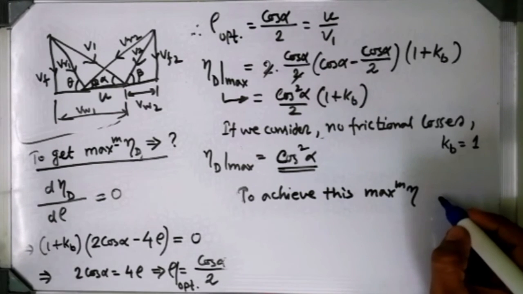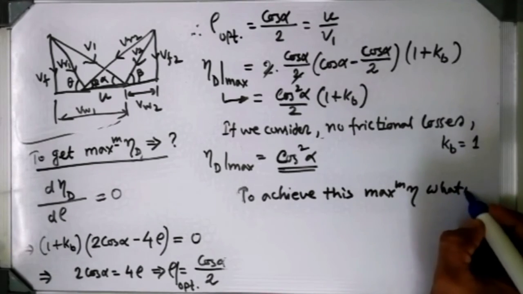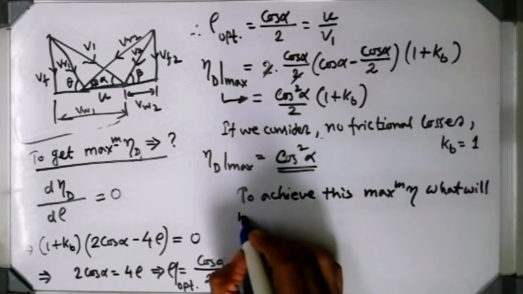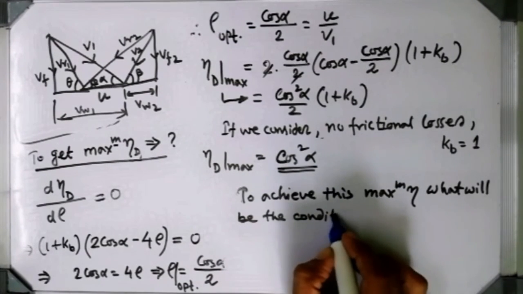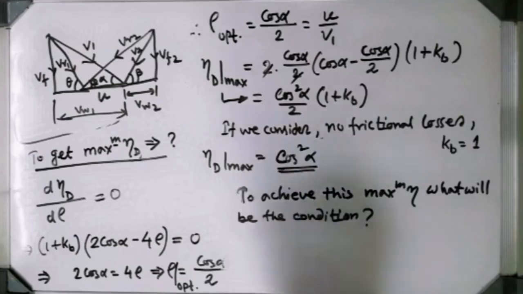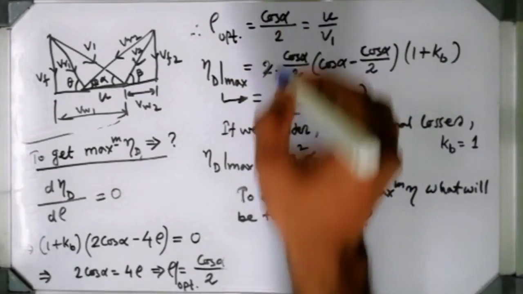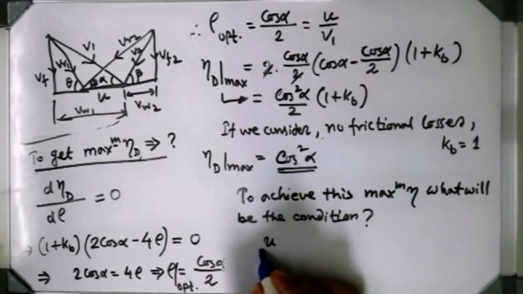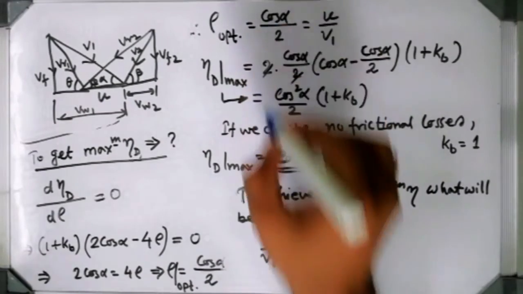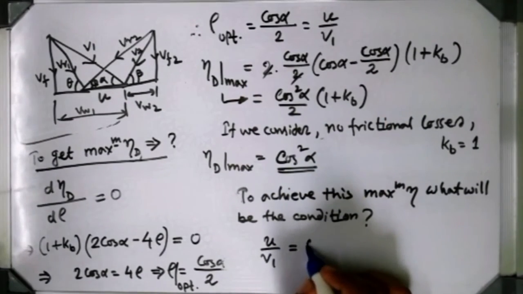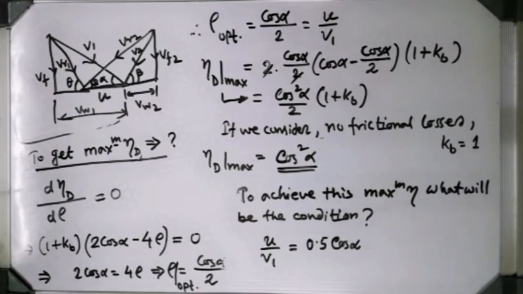To achieve this maximum efficiency, what will be the condition you have to maintain? The condition is very same. Use this thing. U by V1 is nothing but half cos alpha. Half cos alpha I am writing like this, 0.5 cos alpha. That is the condition you have to maintain.